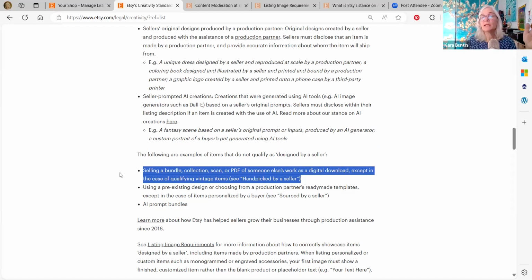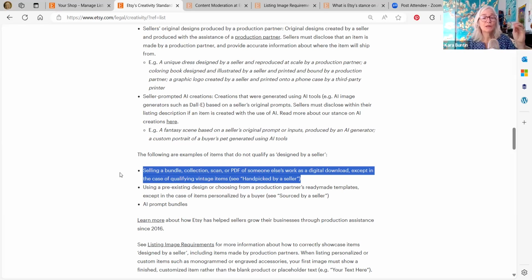So if you're selling lots of Disney SVGs or Disney clip art or someone else's work that you've taken, and you bought it on Creative Fabrica or you stole it off of Google and you were selling that as a digital download, they now have an explicit policy that says you cannot sell that. Whether they take that down is a different issue because the copyright laws are very tricky. But Etsy now has a specific policy, and this is actually good, saying that you cannot sell other people's work as a digital download. Okay.